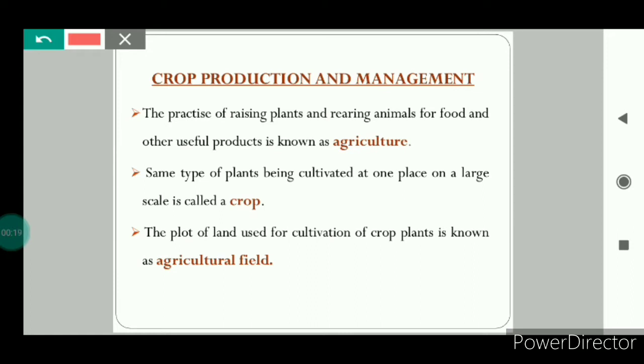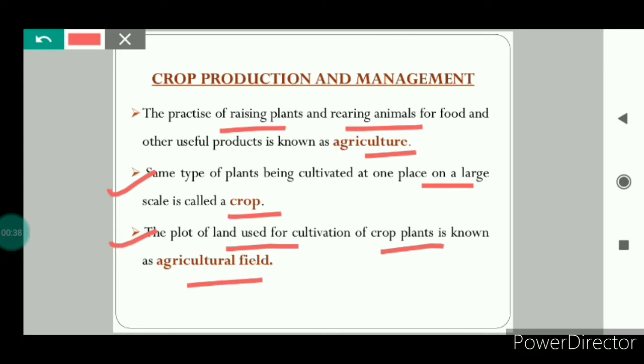So what is agriculture? The practice of raising plants and rearing animals for food and other useful products is known as agriculture. What is a crop? When the same type of plants are cultivated at one place on a large scale, then it is called a crop. And the plot of land that is used for cultivation of crop plants is known as an agricultural field. This was just a quick revision of these important terms of this chapter. In part 1, I have explained these in detail.